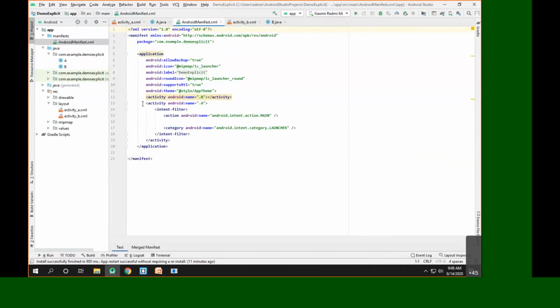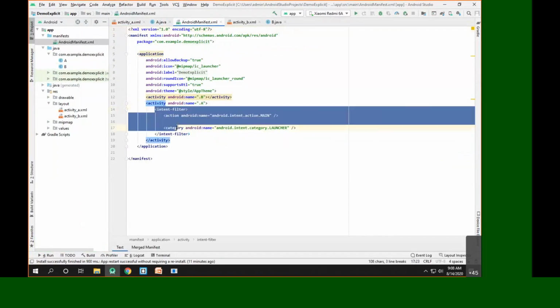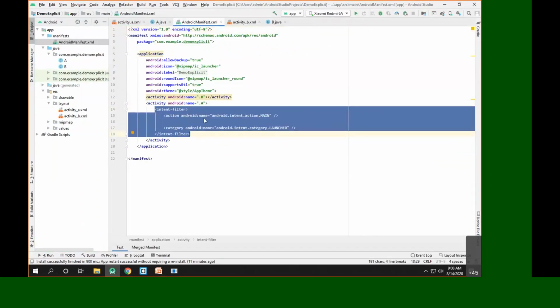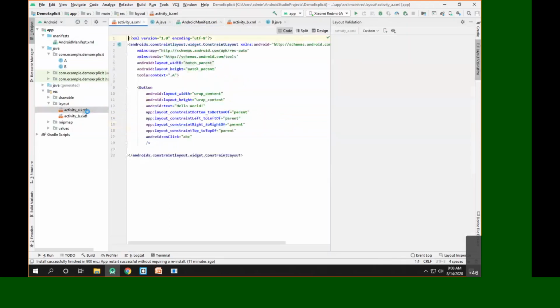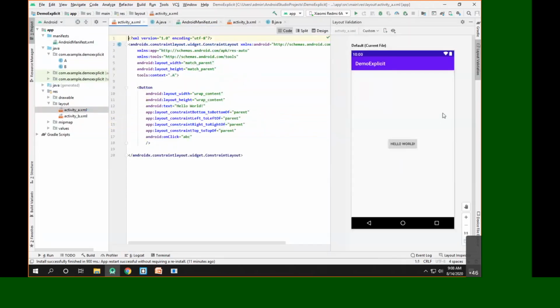the manifest file for activity A, we have given the intent filter of the action main and the category launcher. The reason behind this is very simple. Whenever we click on our application icon, this will be the first activity which will be seen by the user. So activity A is our main activity which will be shown at the very first when we launch our application.